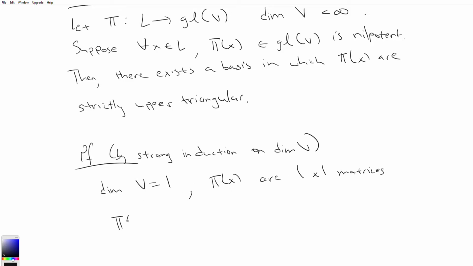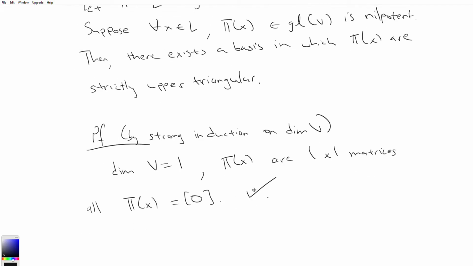So all pi of x are equal to the zero matrix. Because in a field, if it wasn't 0, then there's no power of pi of x that you could get 0 from, right? a to the n equals 0 only has the solution a equals 0. So the point is that the zero matrix is strictly upper triangular, and so we're done. Dim V equals 1 is a done and dusted case. So we know this is true.